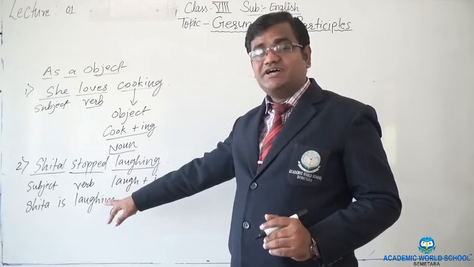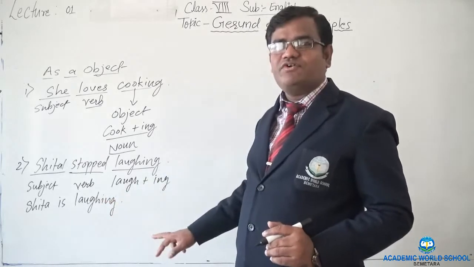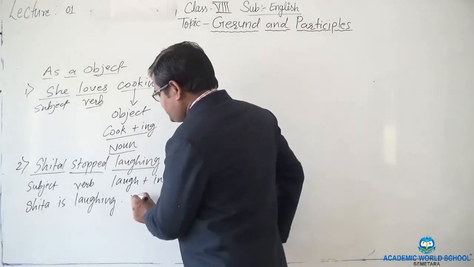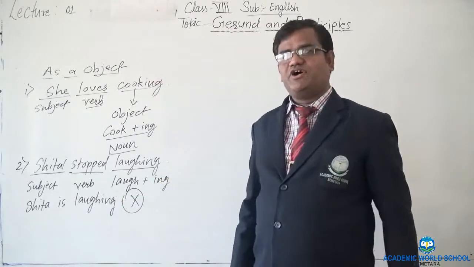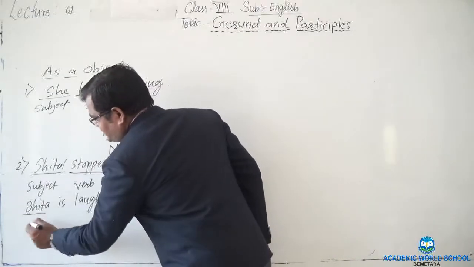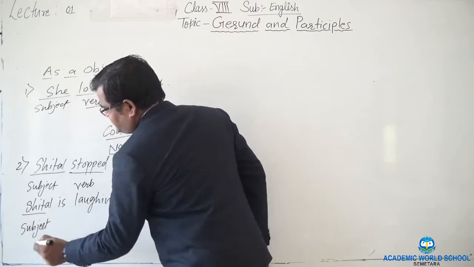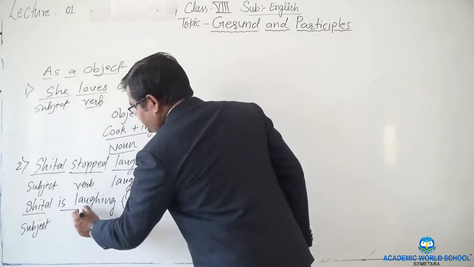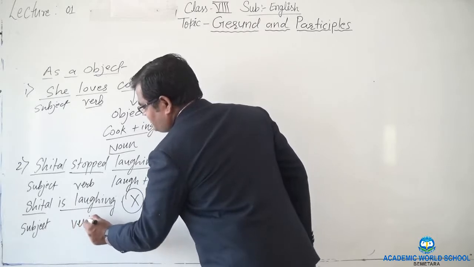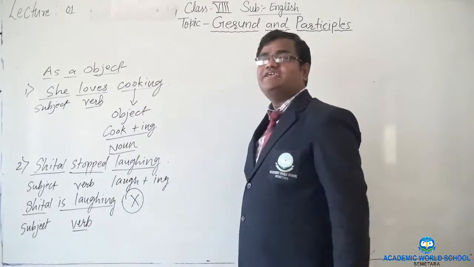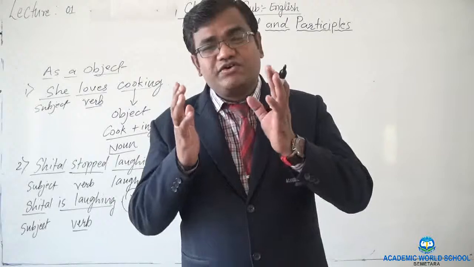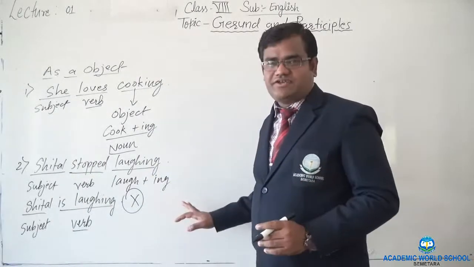So it is acting as the action word here, and therefore it is not a gerund at all, right? Because Sheetal is the subject of the sentence. Here, is laughing is the verb of the sentence, and therefore that is not a gerund at all.